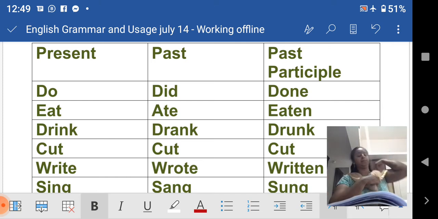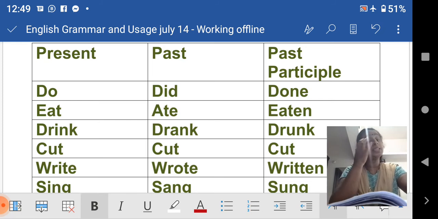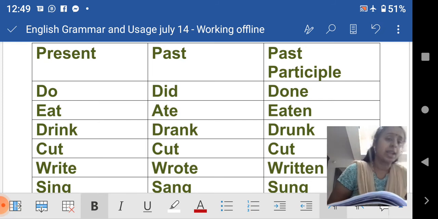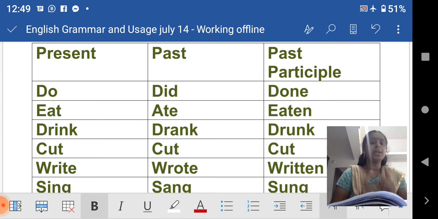So these types of words are known as irregular verbs. You have to be careful while attending the exam or the exercises, so you have to take care about what will come after this. You have a list of all these words.